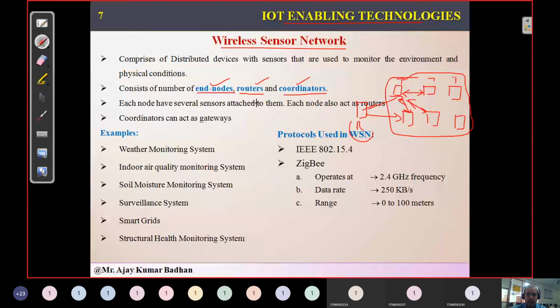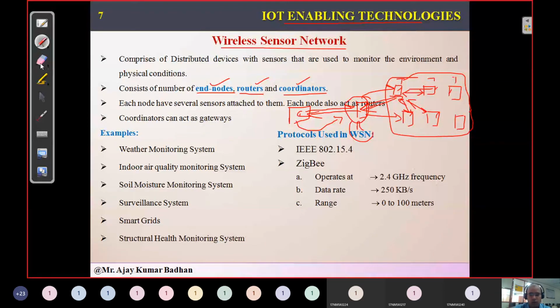Then what about the coordinators? The coordinator has to gather the data. So we have a coordinator here. Whatever data is generated or captured by these end nodes is transmitted to the router, and the router transmits it to the coordinator. So the coordinator gets the data from these end nodes with the help of a router. Not only that, if there are any updates, they are transmitted from the coordinator to the router, and the router sends them to each individual node. So they just route the packets. Okay, so that is what he's saying.